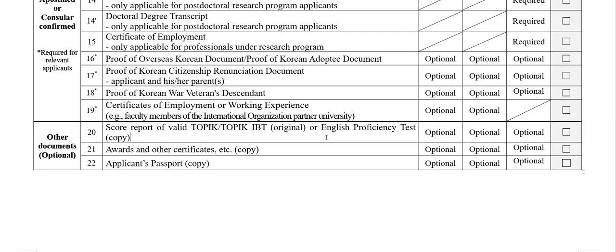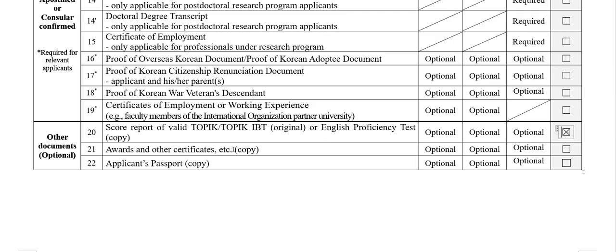And for the deadline, the TOPIK or IELTS score should be within 2 years. If you have taken IELTS in 2024 or 2023, see the dates. If it's still under 2 years, you can submit that. And obviously if you are submitting one of these documents, check this out. I have submitted both.